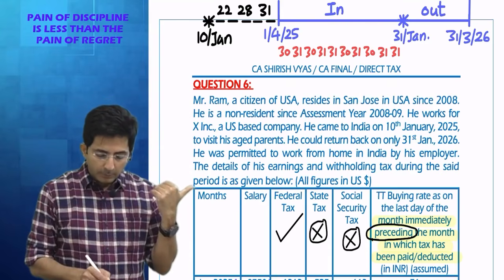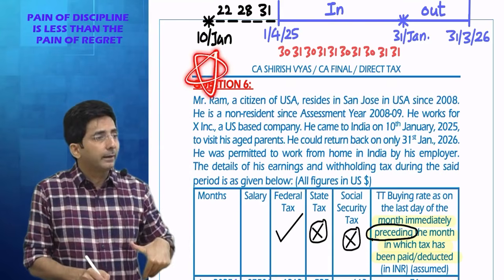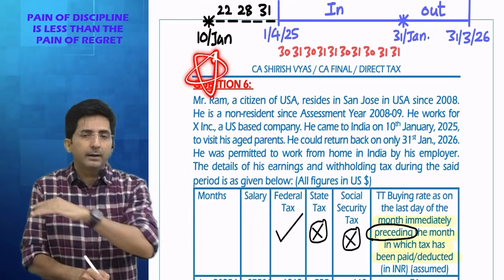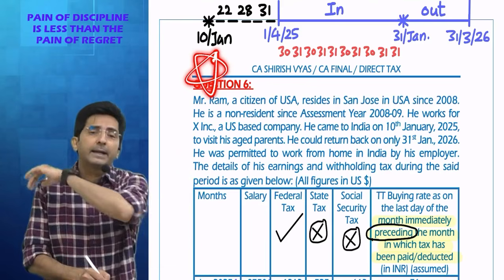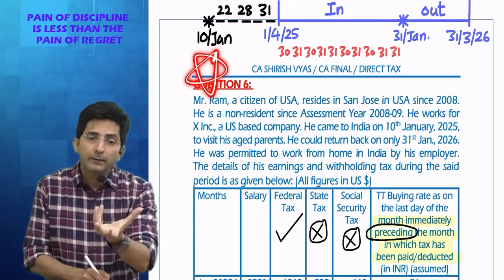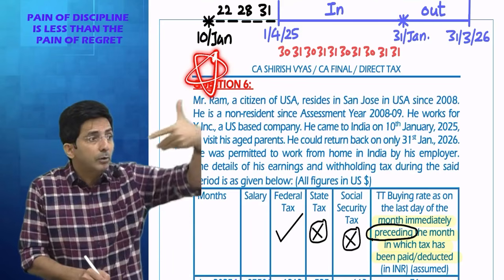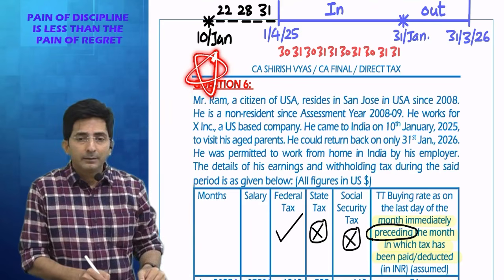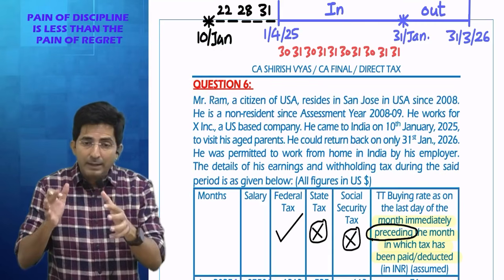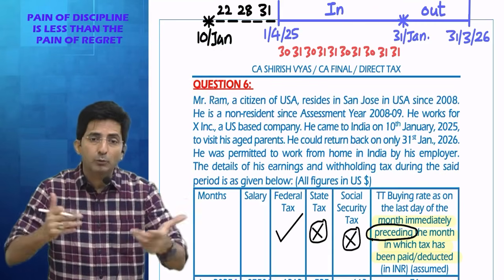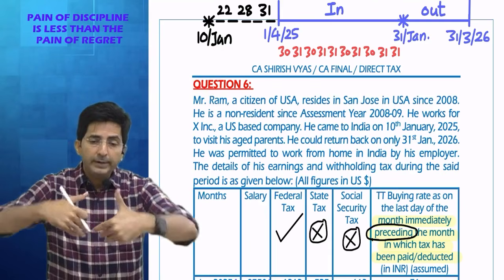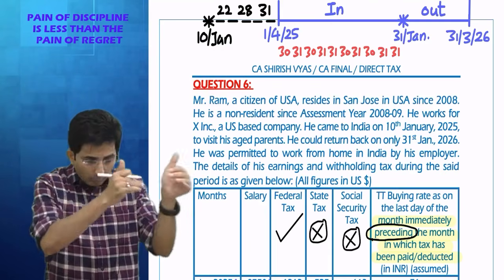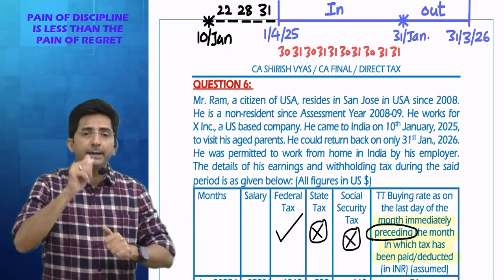So see, this was the date of coming to India, so count it in India. So 10th Jan is counted in India. In Jan there are 31 days, so only 9 days will be outside. See, जाने वाला दिन, आने वाला दिन India में गिन means what? The date of leaving India and the date of coming to India are counted in India.